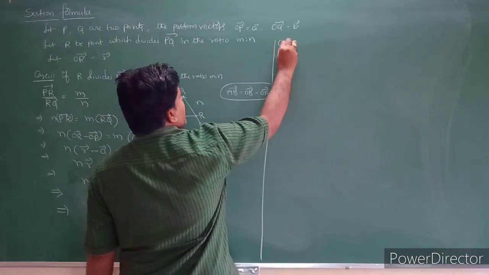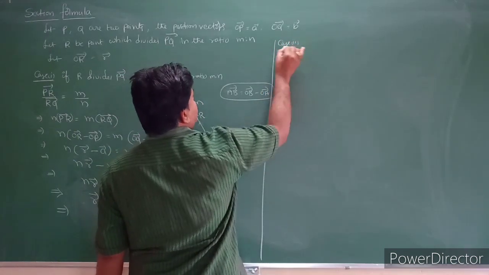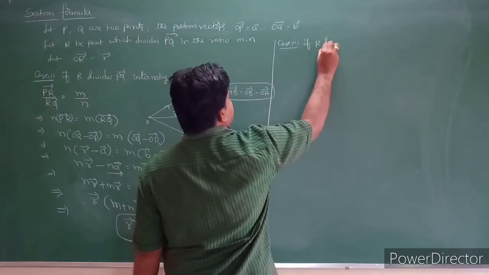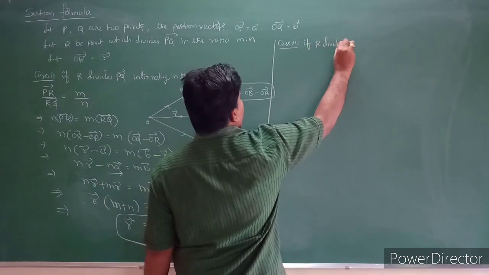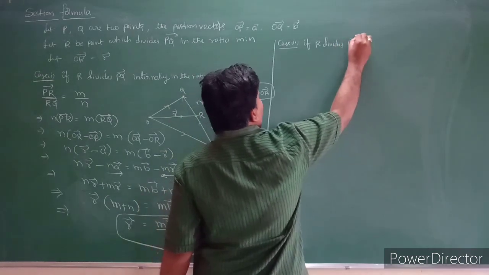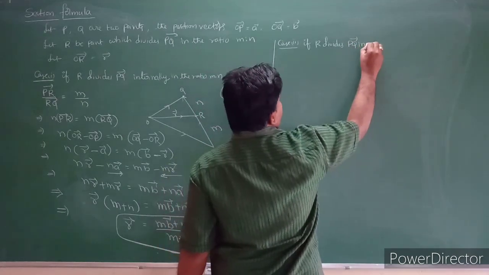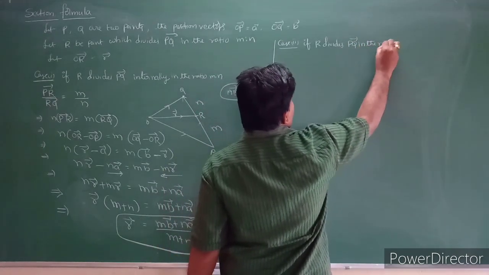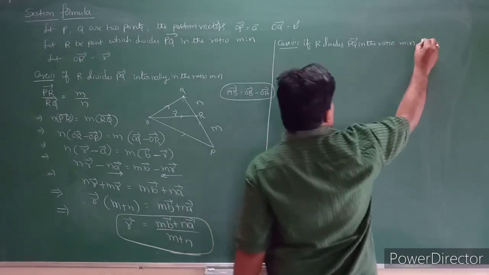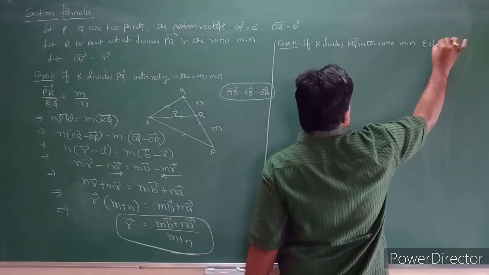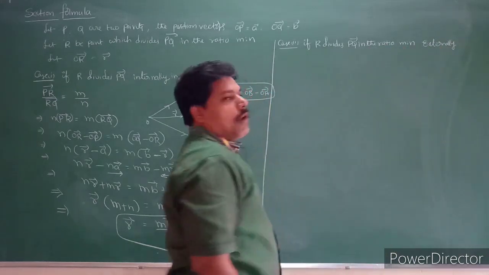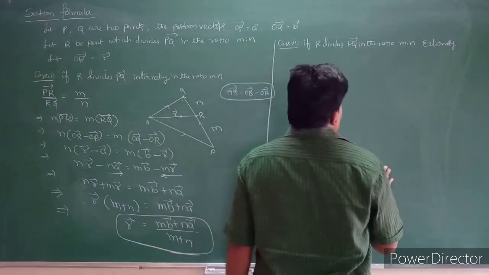Case 2. If R divides PQ bar in the ratio m is to n externally, so what happens? See the diagram here first.